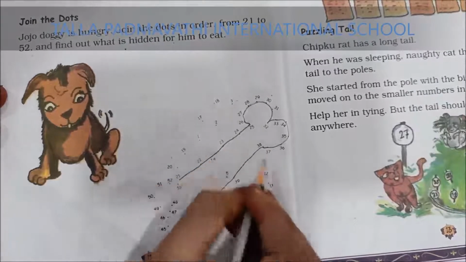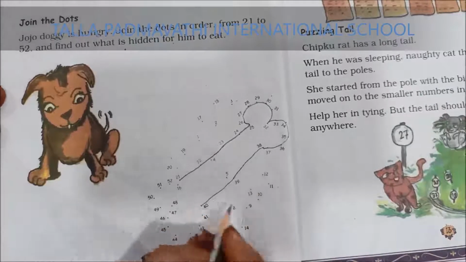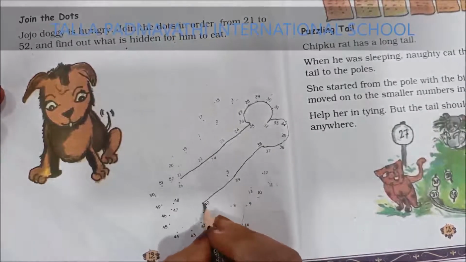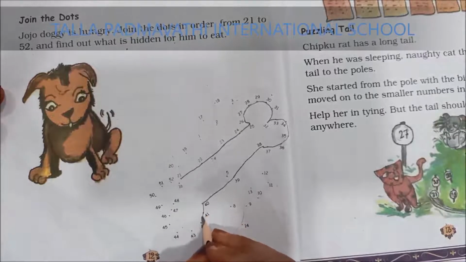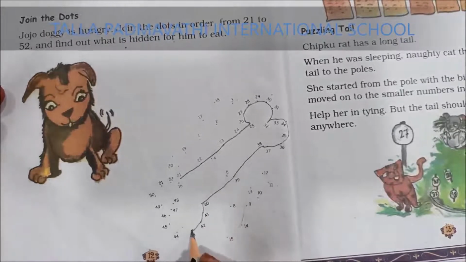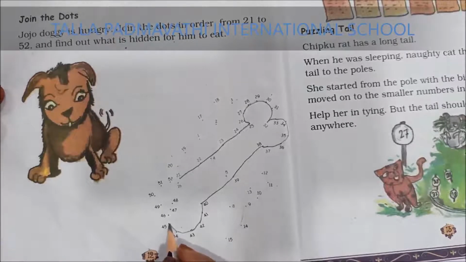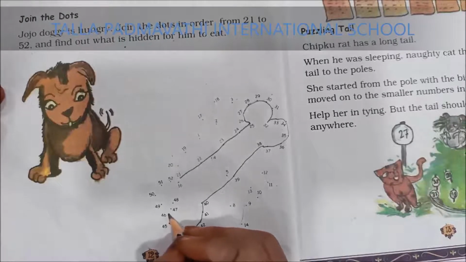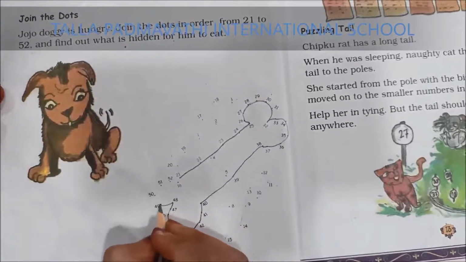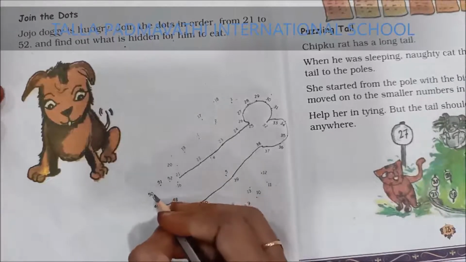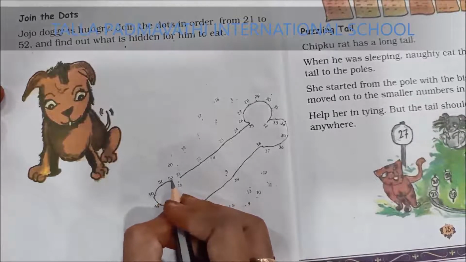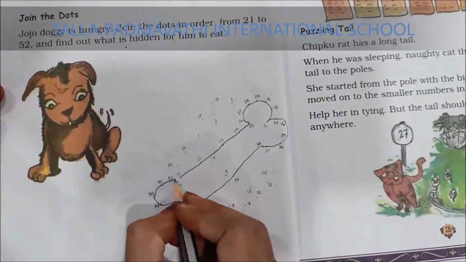You can see different numbers are here, 4, 5 to confuse you. But just follow the order. 40 after, children, 41, 42, 43, 44, 45, 46, 47, 48, 49, 50, 51, 52 and back to 21.